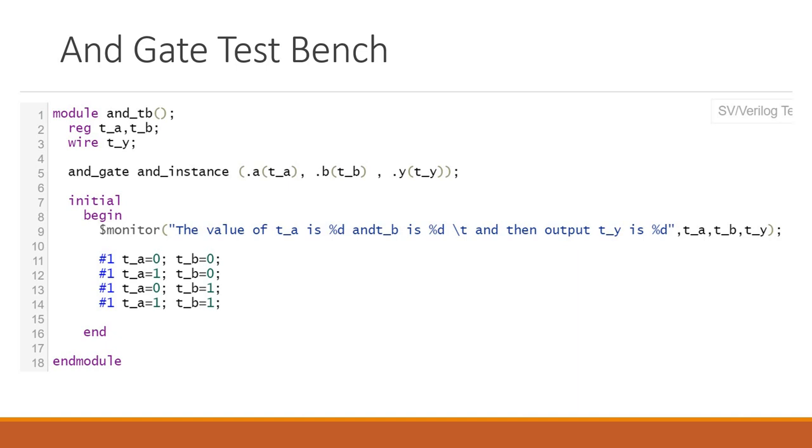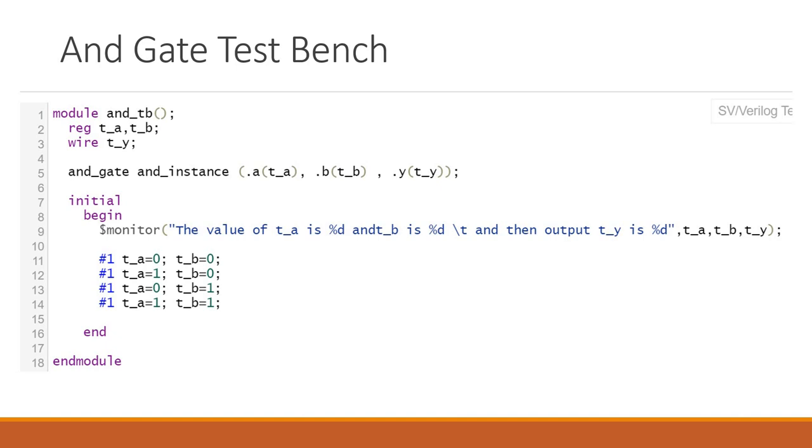Try to understand what I'm saying. From the test bench, I have connected my test bench input signals to design input signals, and I have connected my design output signal to the test bench output signal. Got it? If you give any input signals in your test bench, those signals are connected with your design.